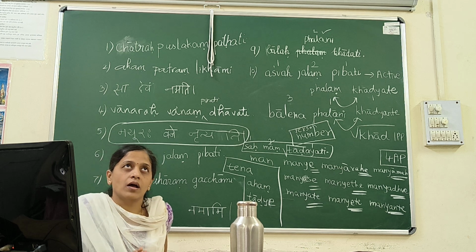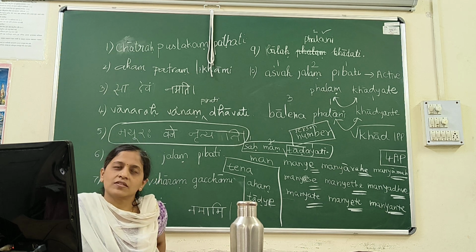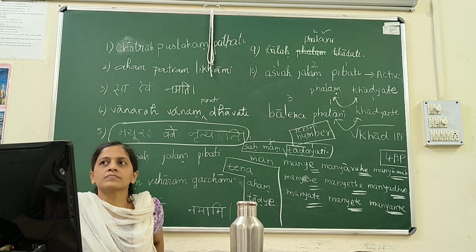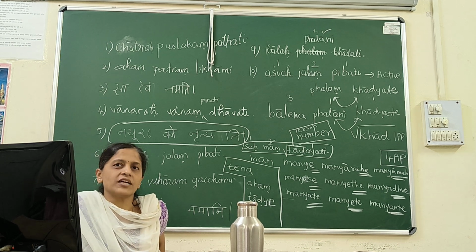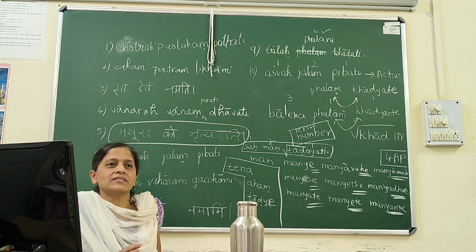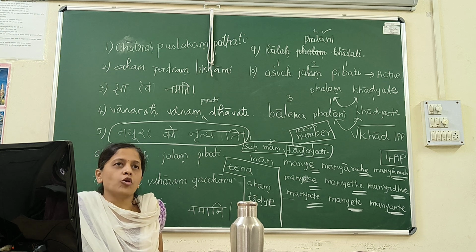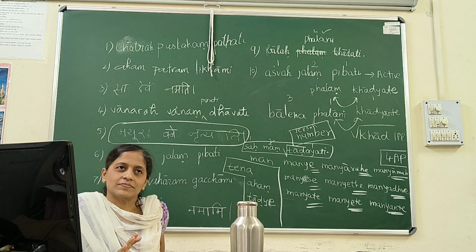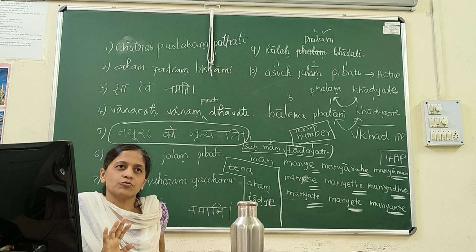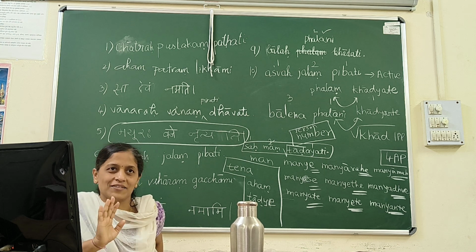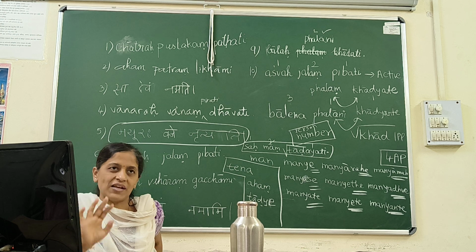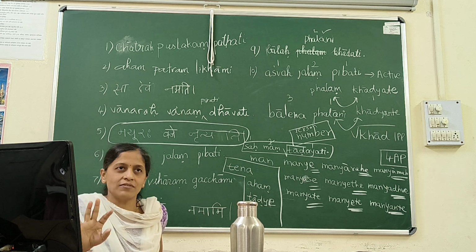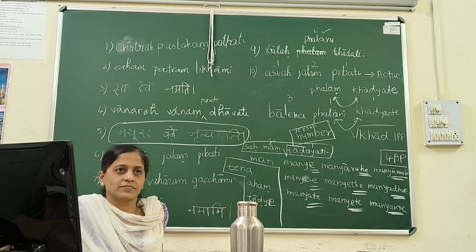What is the number of passive voice? 3 to 1 to 1. Why 311? Subject is in instrumental case, object is in nominative case, and verb follows the object. Please remember this much. Whatever we have learned today is very important: 1 to 1 active voice, 311 passive voice. Why 1 to 1 and why 311? We have learned that.